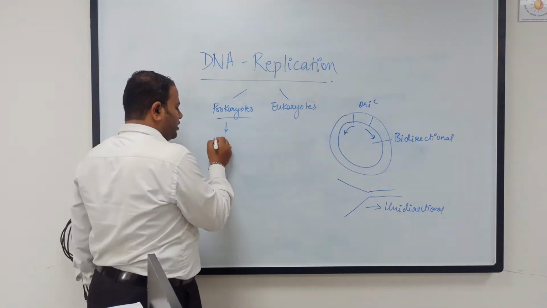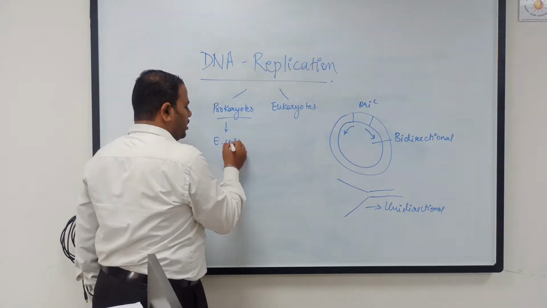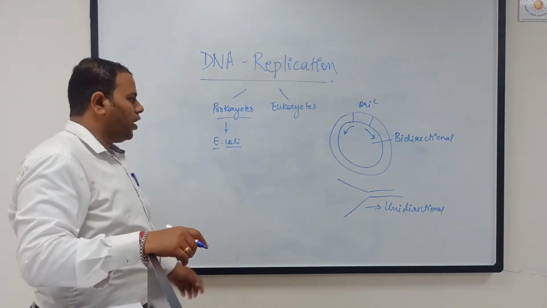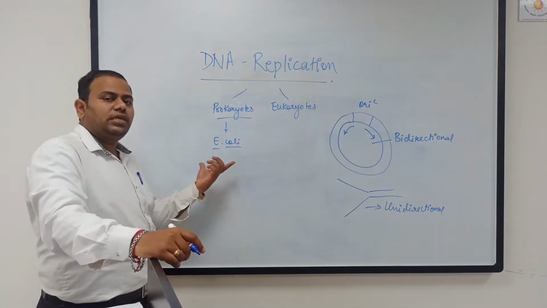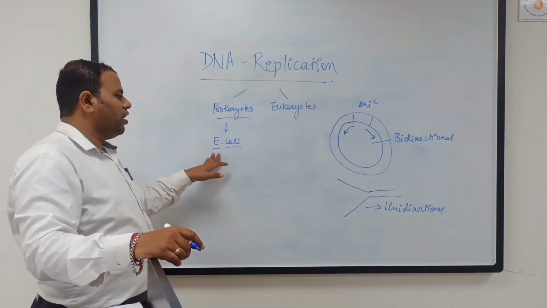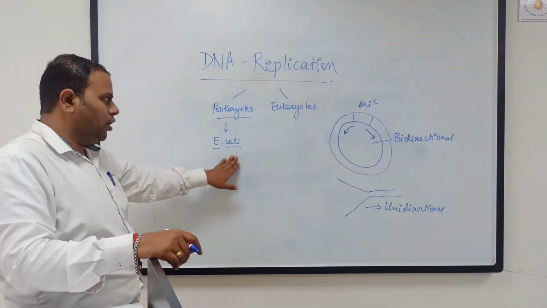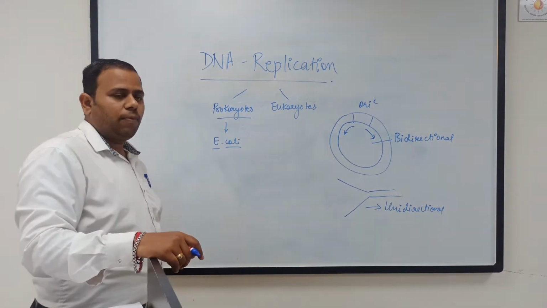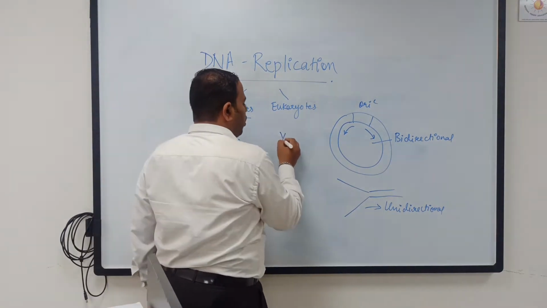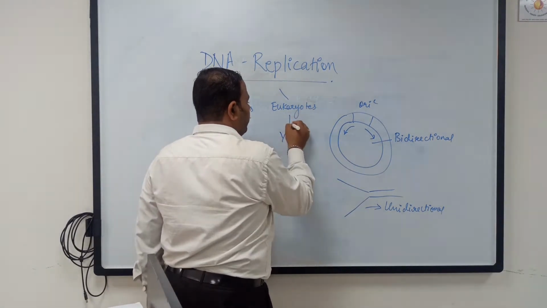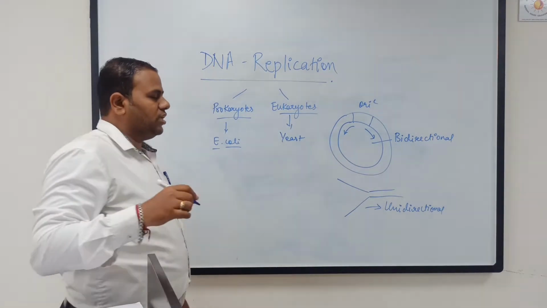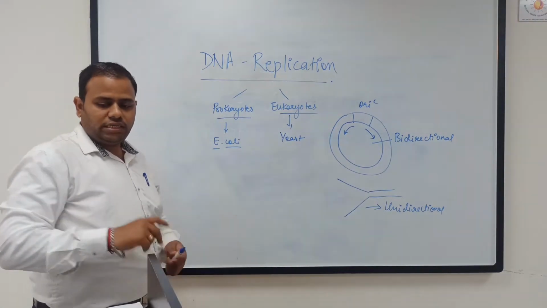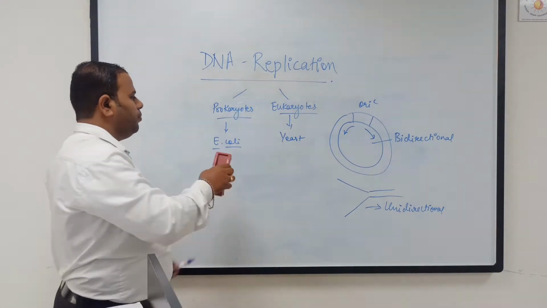The model organism that we are taking here is E. coli, that is Escherichia coli, because this organism is easily available in nature. So therefore we are taking the model organism as E. coli, and for eukaryotic replication we will be taking the model organism as yeast, and this will be taken in further lectures in this series. Okay, so now let us see in detail the replication in prokaryotes.